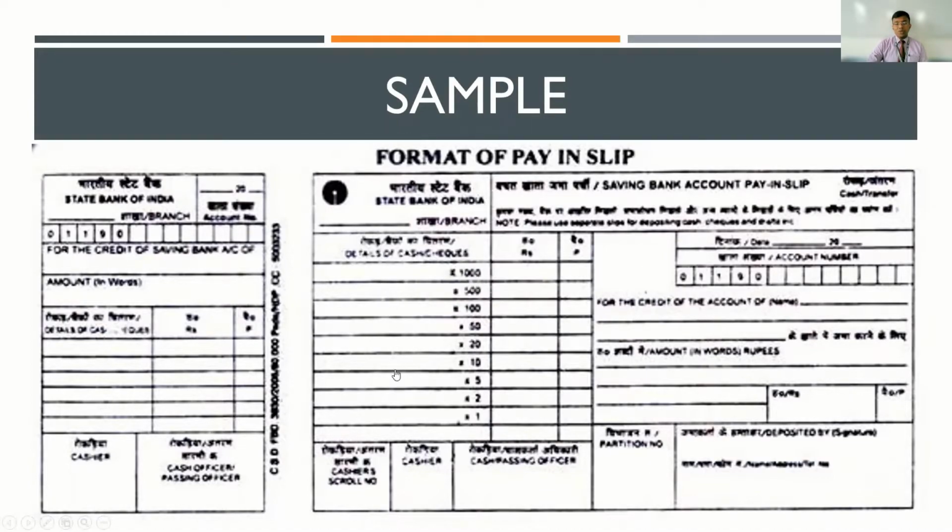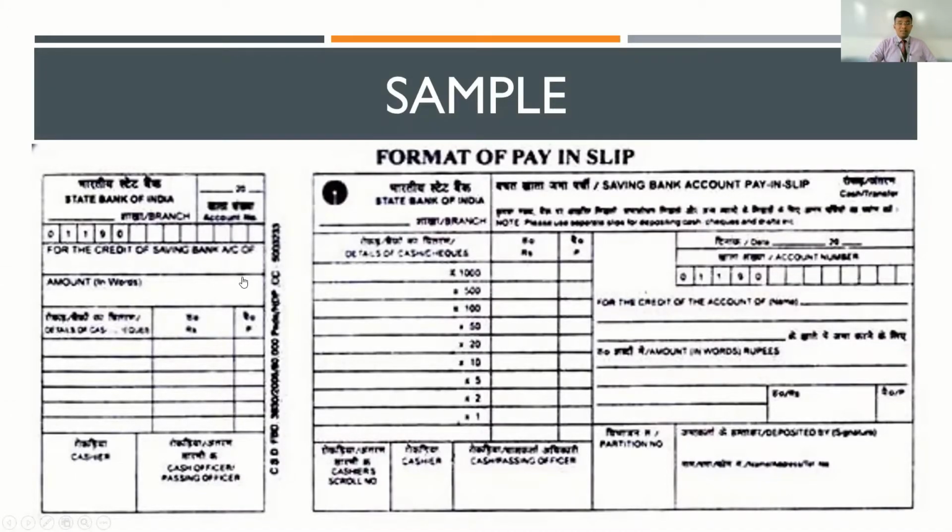This is the place where you would be filling in the particulars, the details. Here you would be mentioning the account number, name of the account, what is the total amount, denomination breakups would be given over here, and then it will be signed and sealed. Similarly, in the acknowledgement part, you'll be filling in all the details: name on the account, account number, what is the total amount, particulars of the transaction that you carried out.